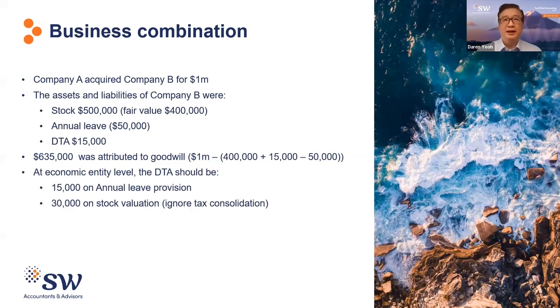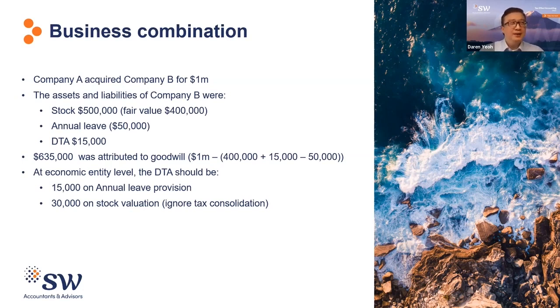So let's have a look at a simple example. We have Company A acquiring a target entity, Company B, for $1 million. And in Company B, let's say the assets comprise of stock of 500,000 in the accounts, and that's what the cost is for tax purposes.